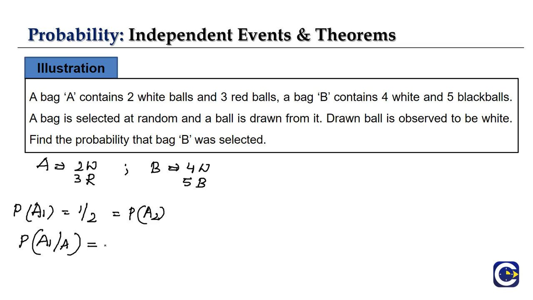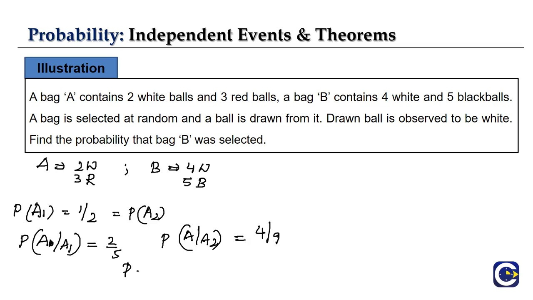With respect to A1, in bag 1 that will be 2 by 5, and for P of A by A2, a white ball from the second bag, it will be 4 by 9, right?